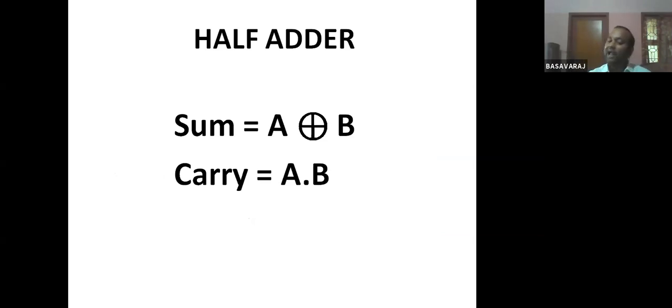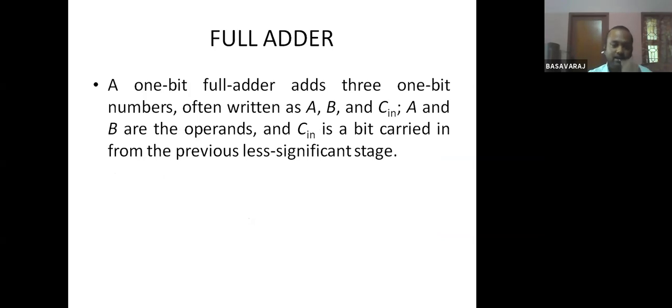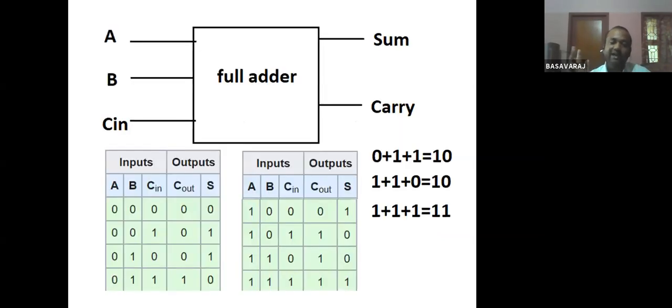Dot represents an AND operation, and this particular symbol represents the XOR operation. Now the full adder. Let us see the block diagram. The full adder has 3 inputs A, B, and C in. C in is the carry from the previous stage. And it has 2 outputs, that is sum and carry.